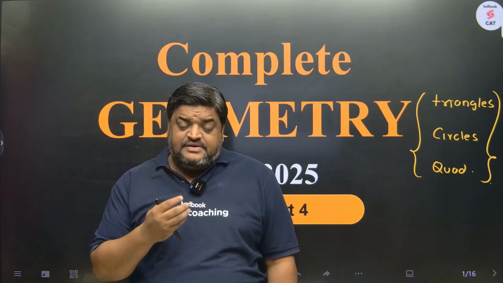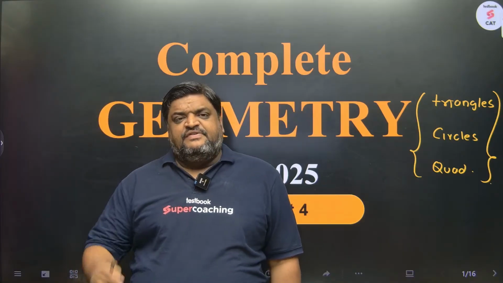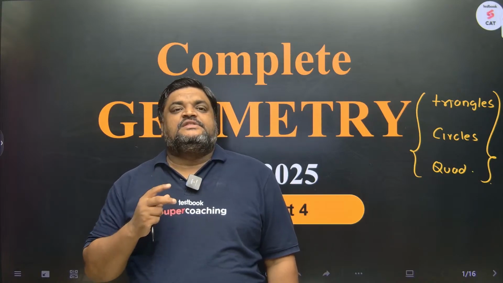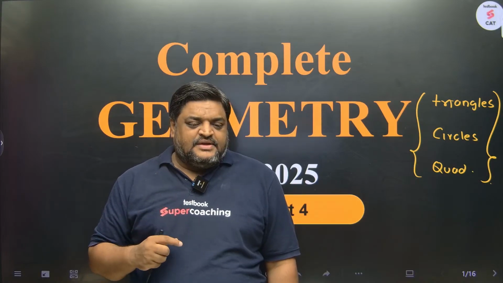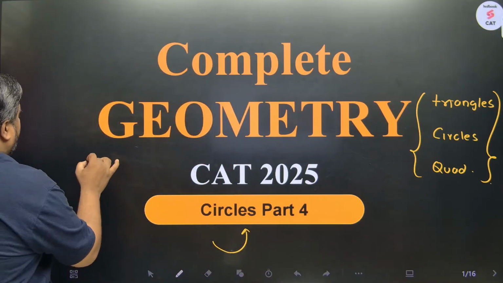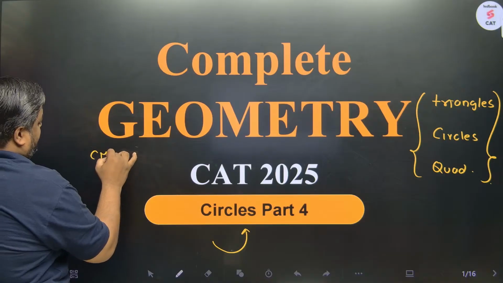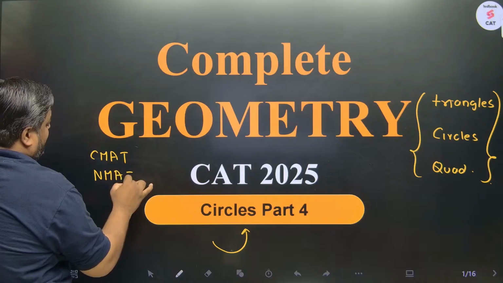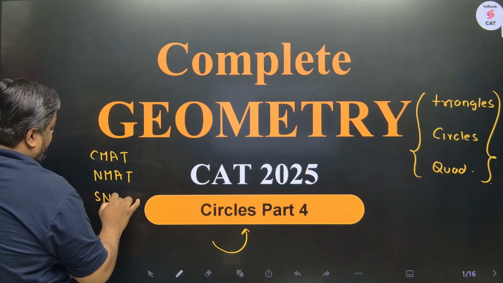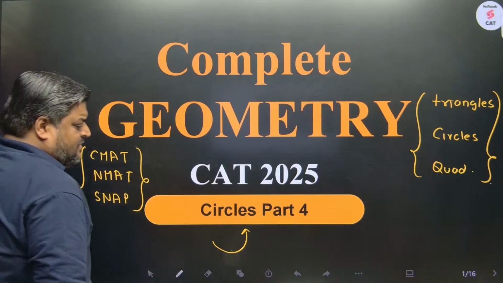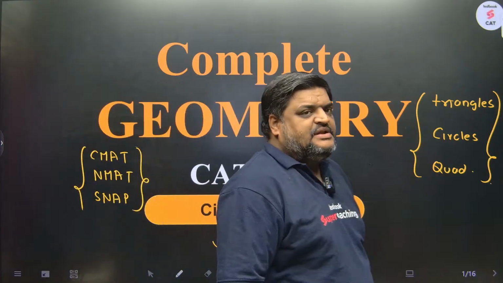But what I have done today is, specifically from circles, I have selected questions that have featured in OMETs. And in that too, I am very specific to CMAT, NMAT and SNAP, because the level of questions asked in these 3 exams is very basic and very similar.